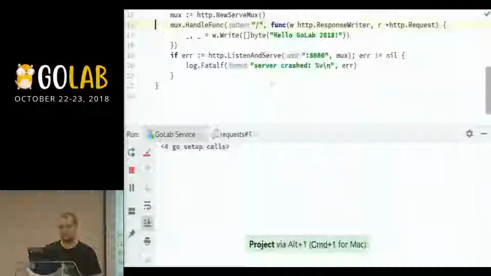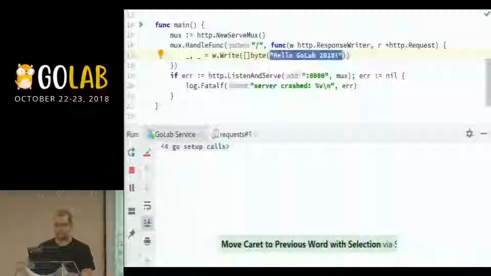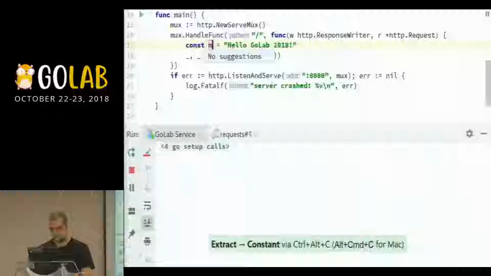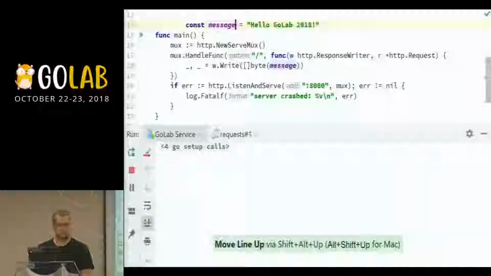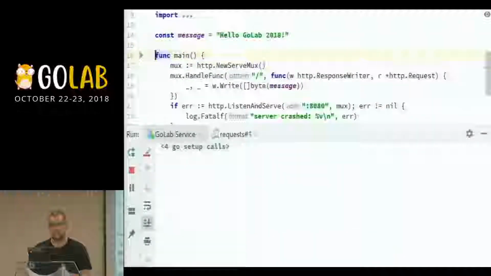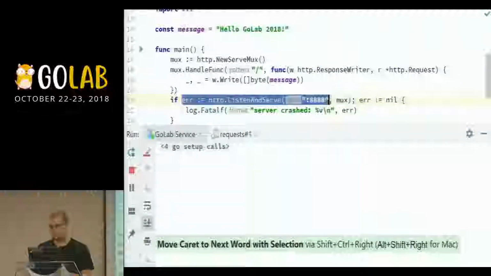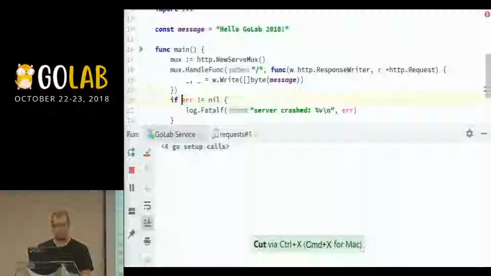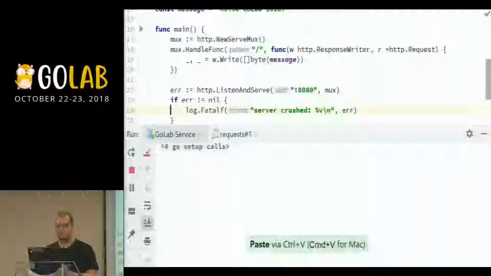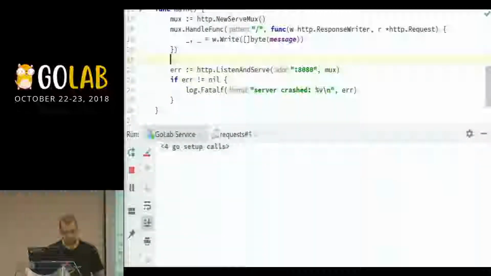Here, what else can we do? One of the things that we can do is put the message outside of the function. We can take this into a constant because we may need it later on in the talk. I don't know why. And something else we can do is take this error handling from here. Let's make it a bit nicer to see. I don't particularly like very long lines, especially when I have something like listen and serve and so on, because it makes it harder to notice what happens.